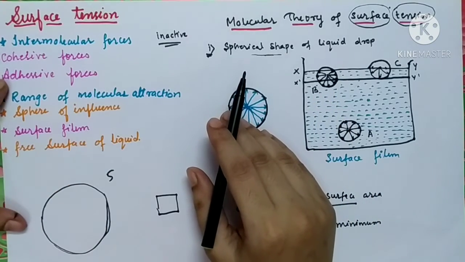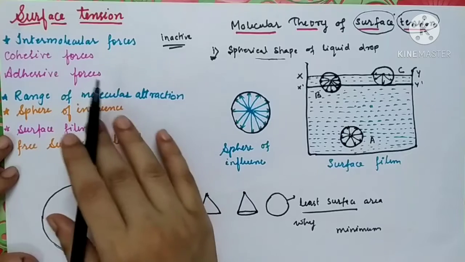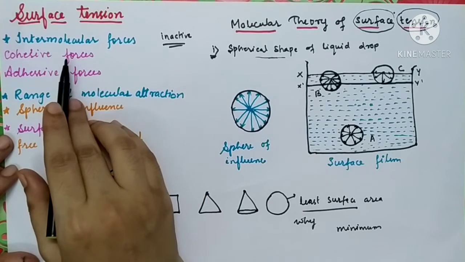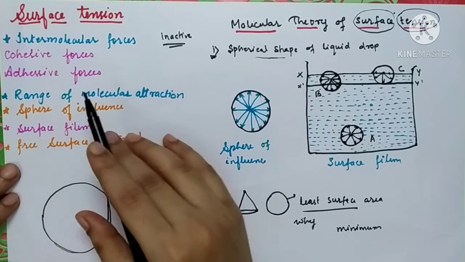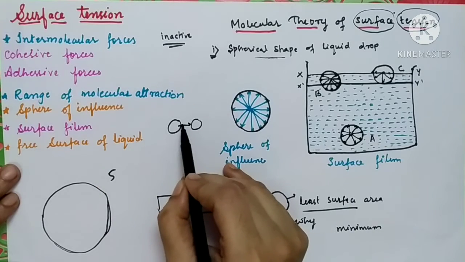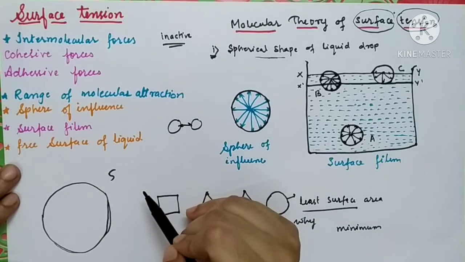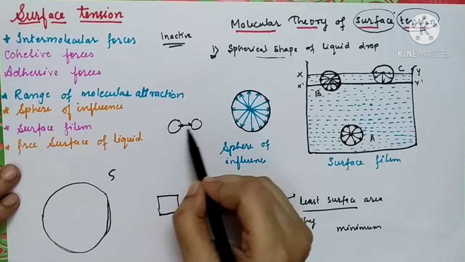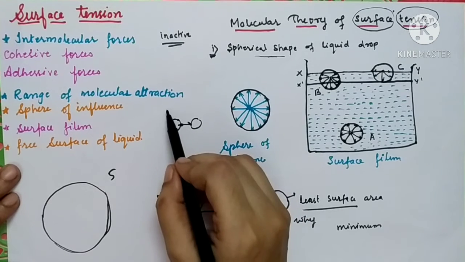And these intermolecular forces are of two types. The very first one is cohesive force. Cohesive forces are nothing but the intermolecular forces between two molecules of the same substance. For example, suppose these two molecules are molecules of water, H2O.